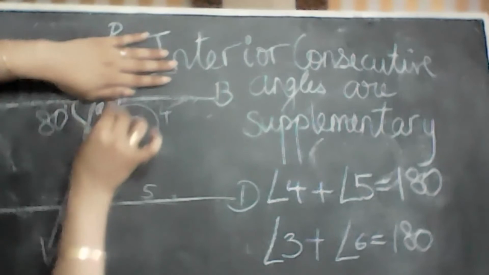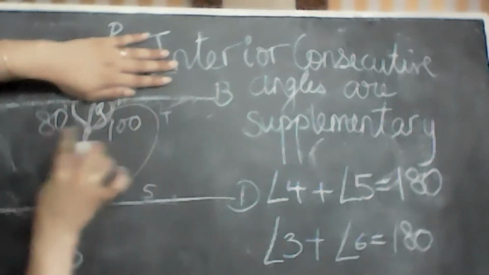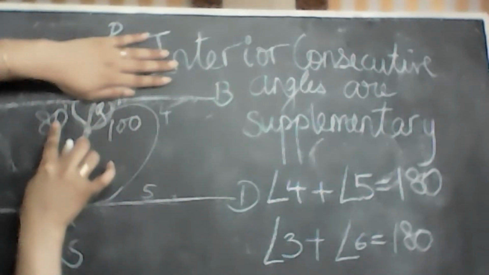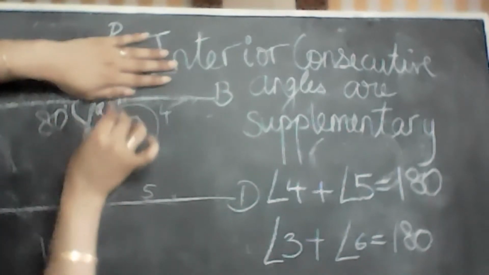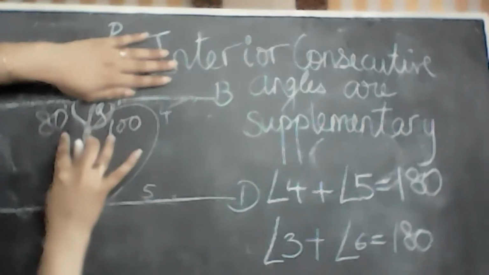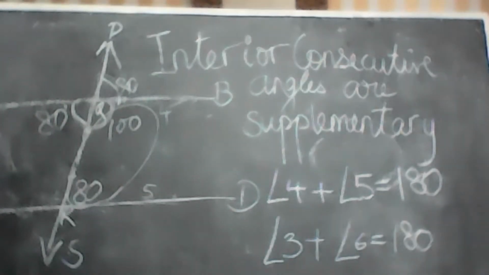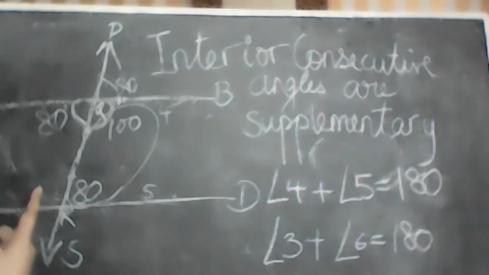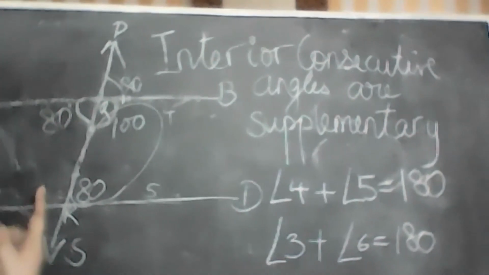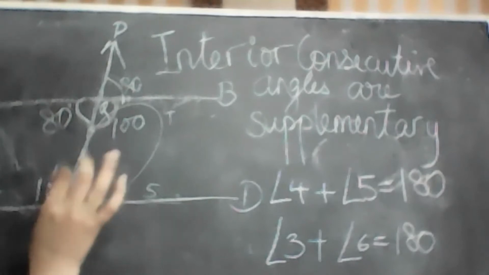What is forming here? Supplementary angle. So what will be this measure? 100.